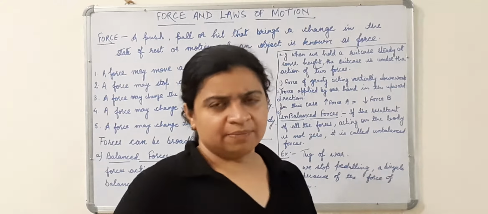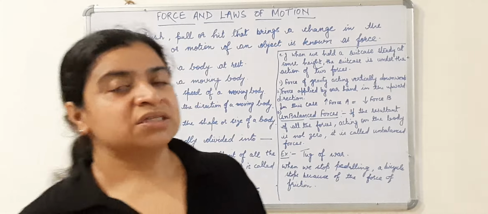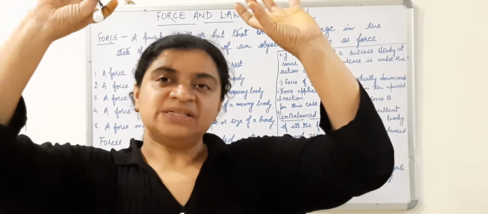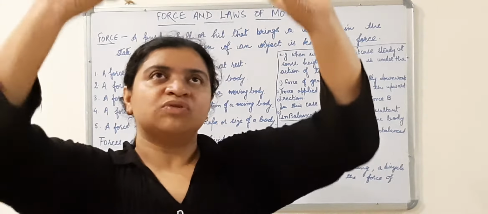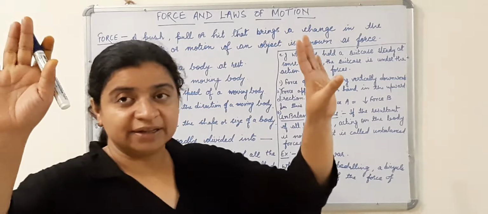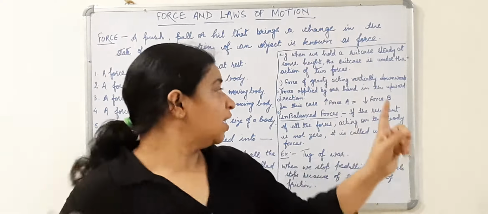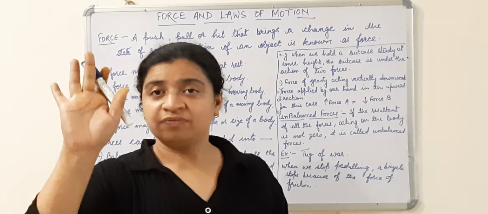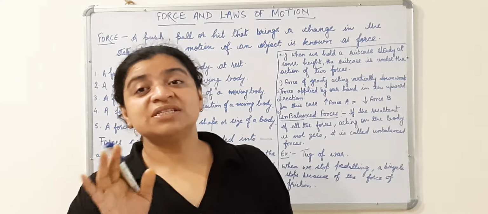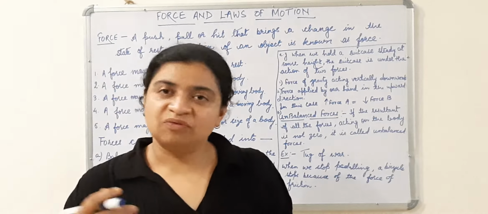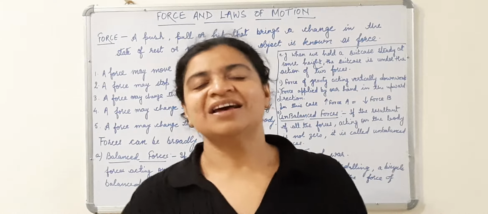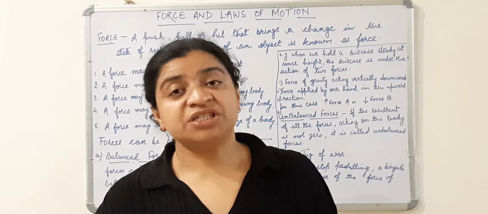Now in the very same example, suppose I stop applying this upward force. That means there is only one force acting. Suppose force A has become 0, I have stopped applying this vertically upward force, while the other force, the force of gravity, of value 5, is still acting. In this case, the forces have become unbalanced. What will happen if the forces have become unbalanced? Then the object will be able to change its place.